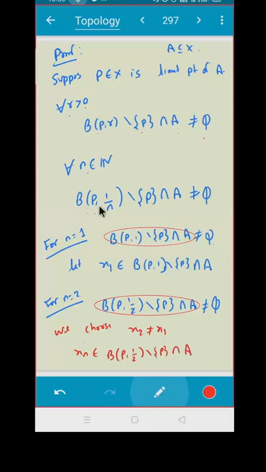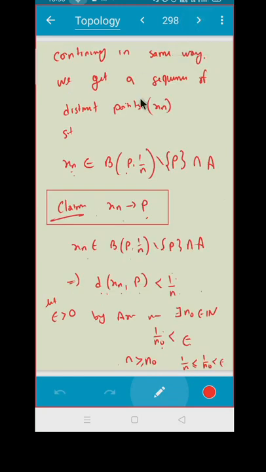For n equal to 1, this set is non-empty. I can take any one element of this set. Let x1 be the element. For n equal to 2, I'm taking another element, which is not equal to x1. Correct? So similarly, this is my x2. Continuing in the same way, we get a sequence xn of distinct points, correct? Because I am considering all of them as distinct points, and xn belongs to this B(p, 1/n) minus {p} intersection A. What is your claim? Claim is xn converges to p.